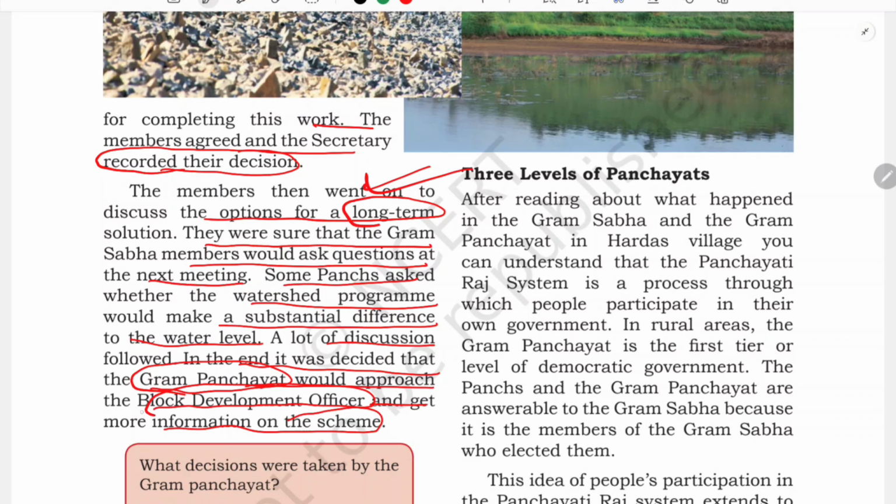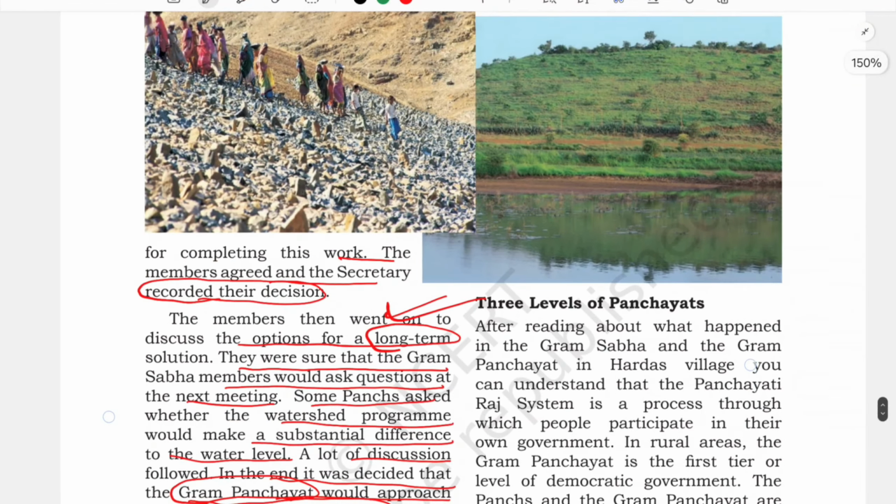Why? Because they have to approach them, and again the block development office will approach the Jila, the district level, and they will get money, okay. And the state government will give money to the district level, and that money will be provided to the village to make what? To solve their long term water problem. So in that way, these proceedings were being taken, and here you can see an example, okay.